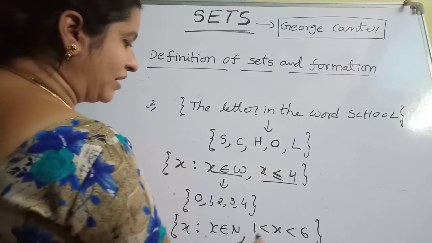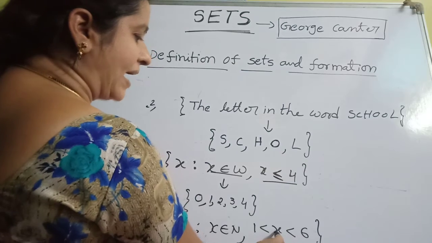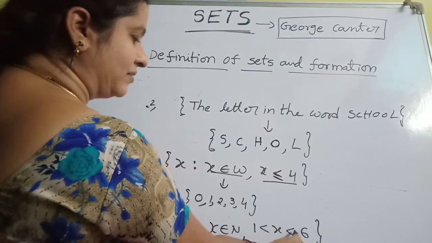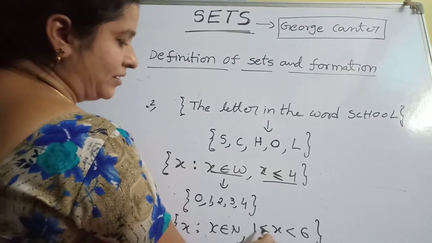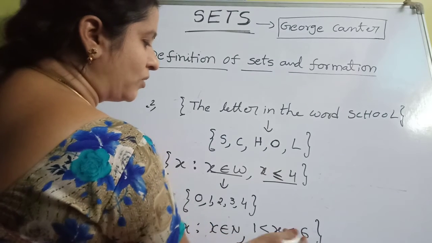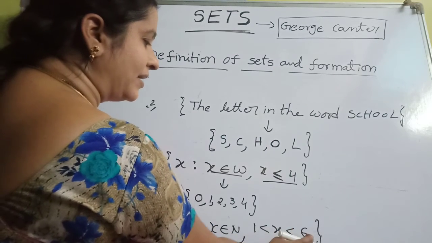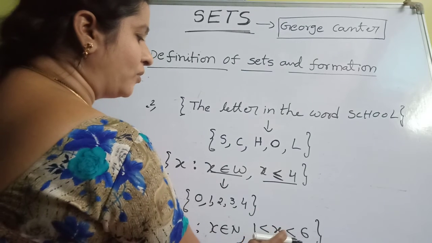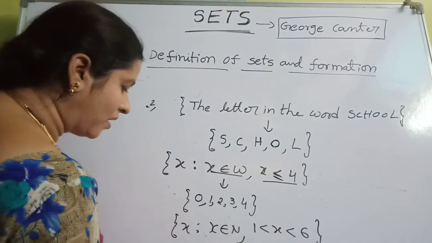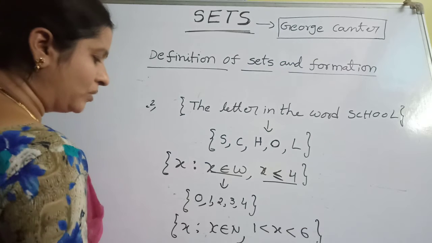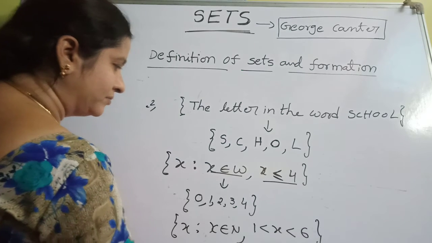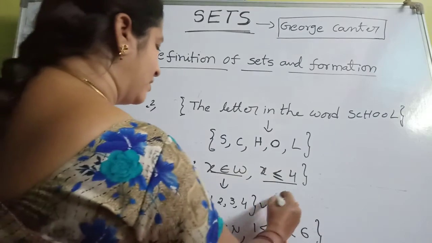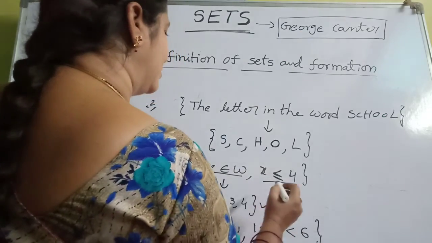But what is the second clue? x is in between 1 and 6. So we can't write 1 here. x is in between 1 and 6 means only what are the numbers between 1 and 6? 2, 3, 4, 5 only. You can't write 1 here. So 2, 3, 4, 5. So these are the roster forms of the sets.